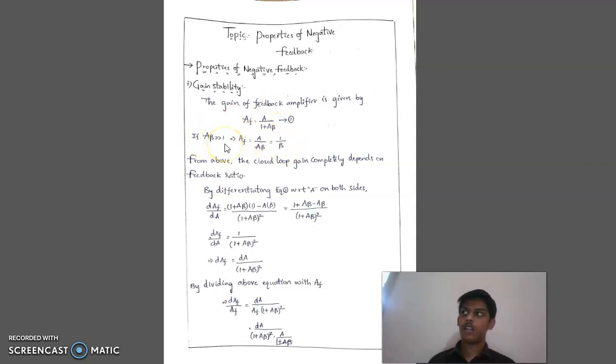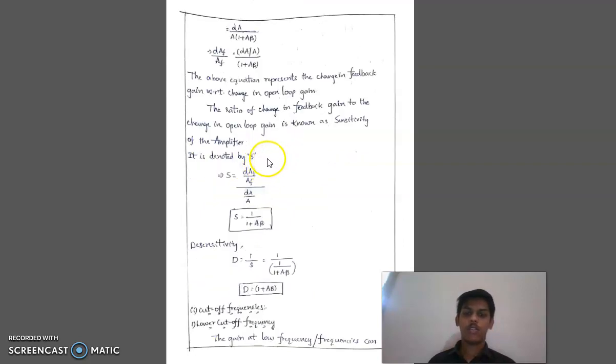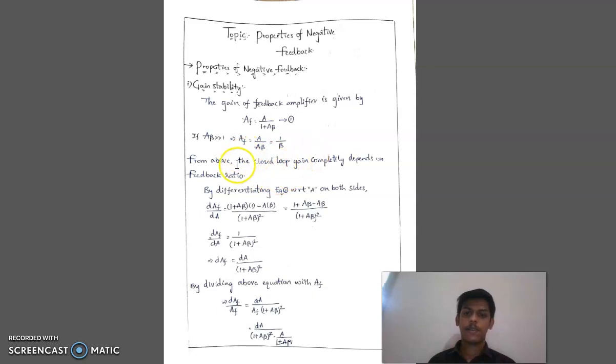If A beta is far greater than 1, AF is equal to A by A beta. A gets cancelled, giving 1 by beta. From the above, the closed loop gain depends completely on the feedback ratio, that is, only beta.